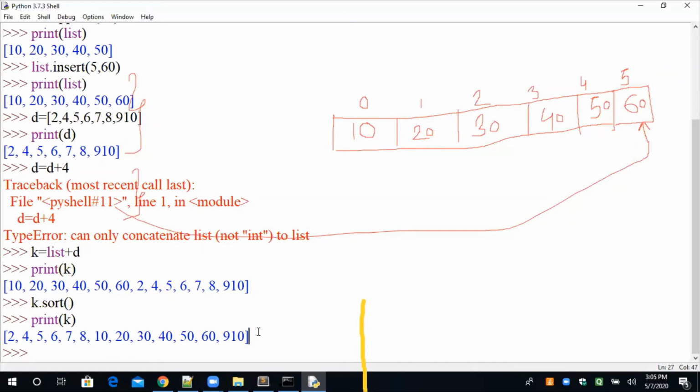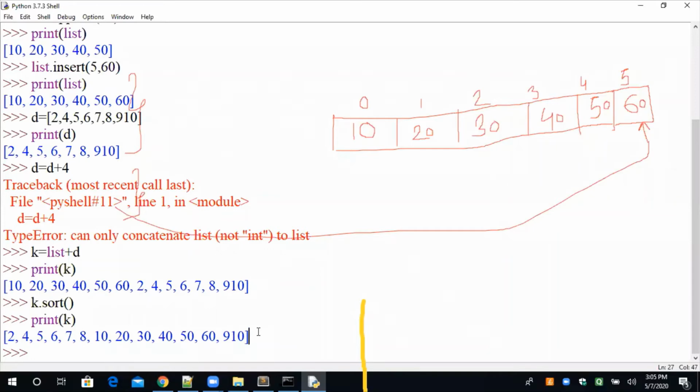Okay, please respond. I'm just taking a little bit of feedback because I'm going to use this list in a function. Yes, sir. Sir, problem sir, I forgot what append is used for. Append is used to add elements.